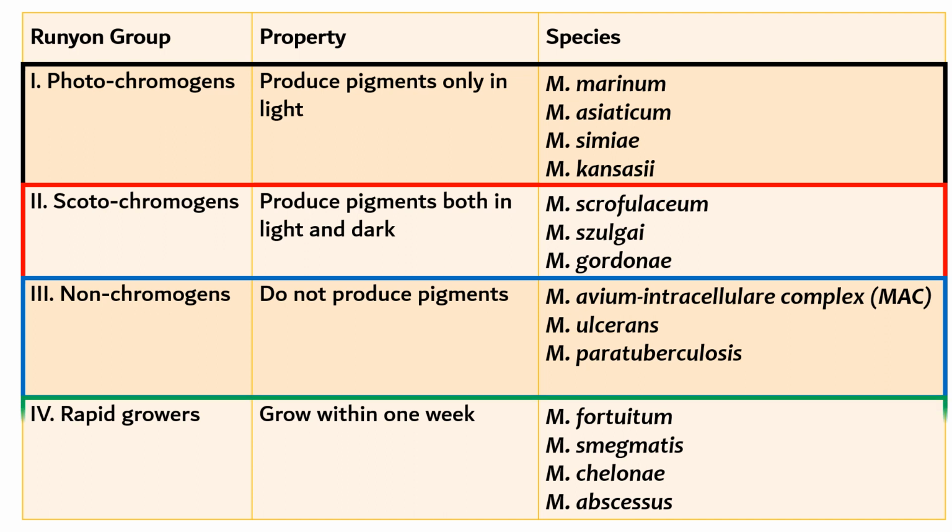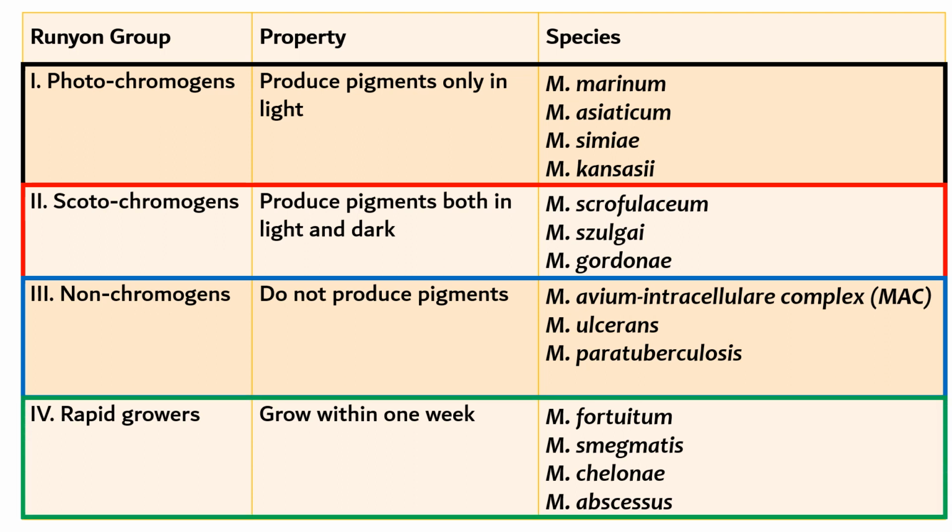The last group, as we already know, are rapid growers. They grow within a short span of time, that is less than 1 week. The examples are Mycobacterium fortuitum, Mycobacterium smegmatis, Mycobacterium chelonae, and Mycobacterium abscessus.